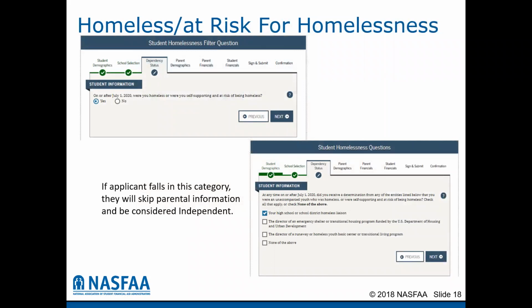Then the student will be presented with another set of questions that will ask them if they were homeless or self-supporting and at risk for homelessness. And if they say yes to that, it will ask them if they can obtain documentation from a homeless liaison or a homeless shelter. If they say none of the above, they may still go ahead and say yes to being at risk for homelessness and move forward, and it will make them independent.